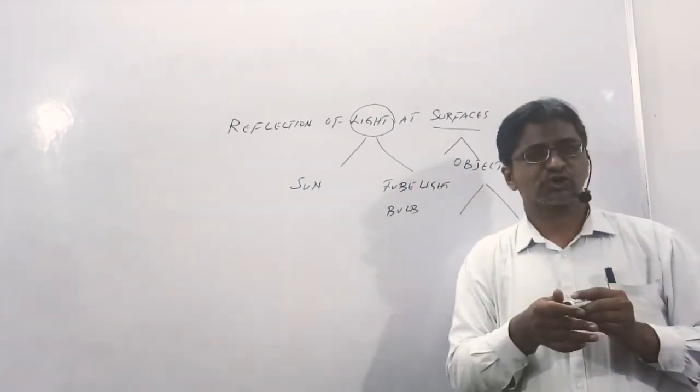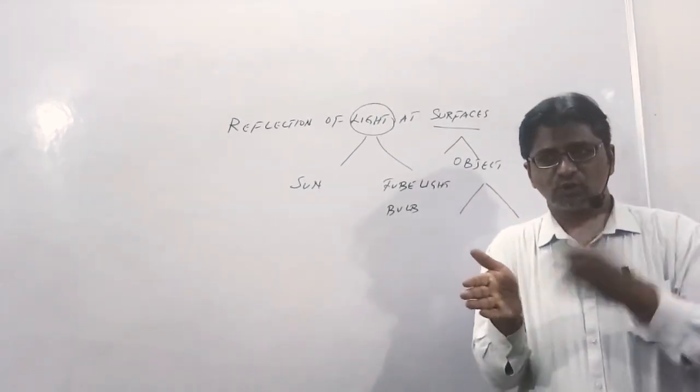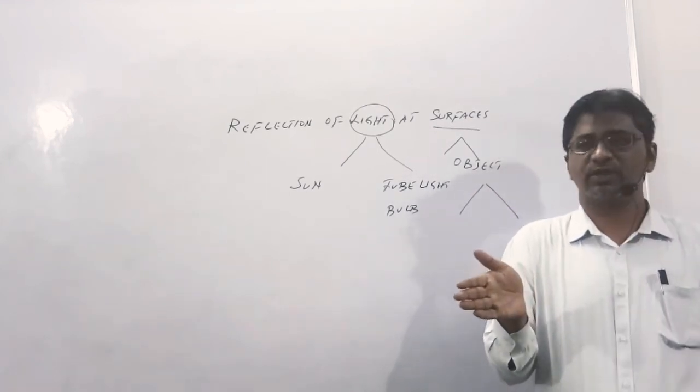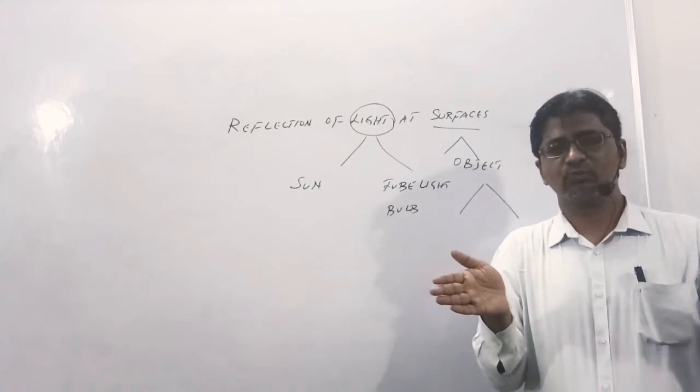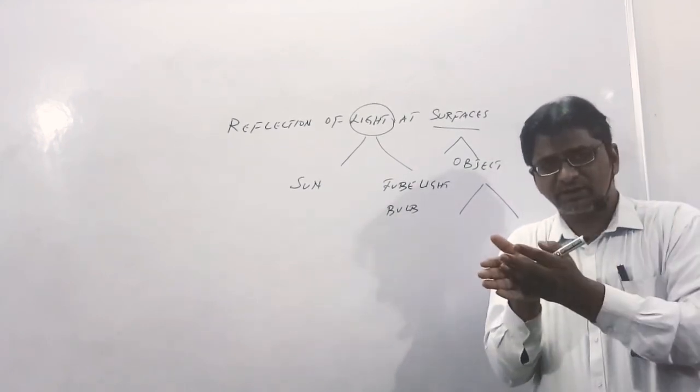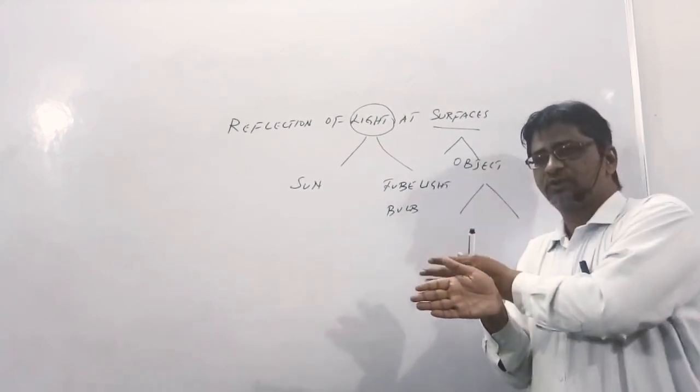One which will stop the light. एक ऐसा ऑब्जेक्ट जो लाइट को, रोशनी को रोक देता और रोशनी को वापस दे रहा. One which will stop the light and it will re-emit the light. Okay. One more object is which will absorb the light, light को absorb करके आगे पहुंचा देता.